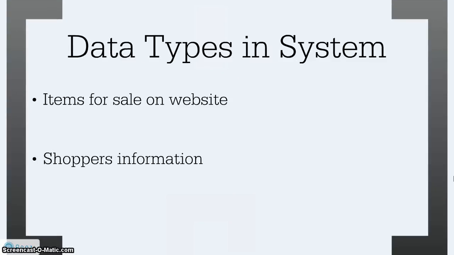There are two main data types that will be in our system, and like I said before, by our system, I'm referring to the website itself. First of all, we're going to store the items on the site that we're selling. Also, we're going to store the shopper's information. You should keep in mind that this will be done by Zen Cart, which is our website software that we'll be using.